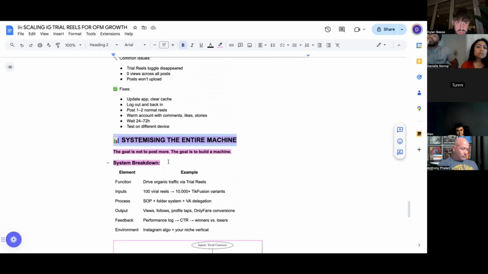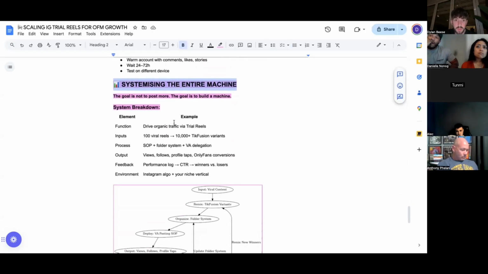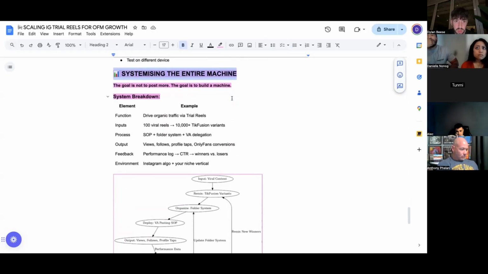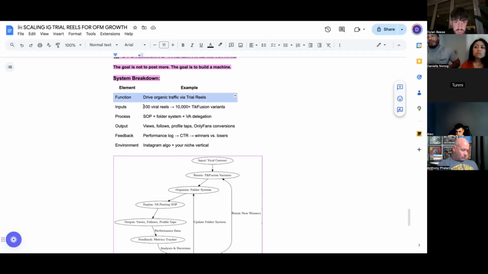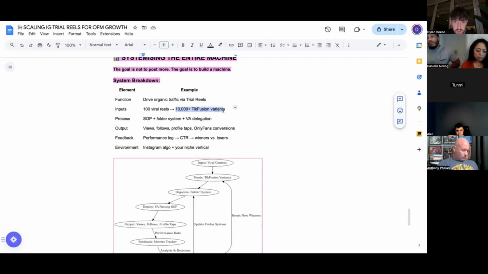Now, in terms of systemizing the entire machine, the goal is not to post more, the goal is to build a machine, right? So again, the system breakdown, you've got the element of the system. So the function is going to be drive organic traffic via trial reels. So that is the function of the system that we're building, right? We want to be driving as much organic traffic via trial reels. The inputs of that system is going to be, for example, 100 viral reels, which is going to then be put into Tick Fusion to make 10,000 Tick Fusion variants. So now we've got 10,000 viral reels from 100.